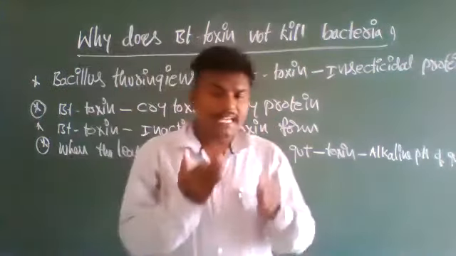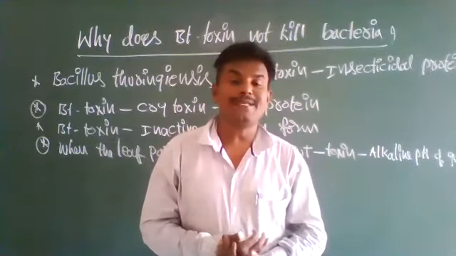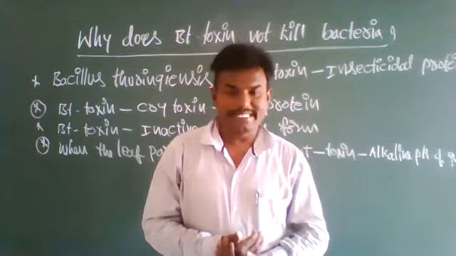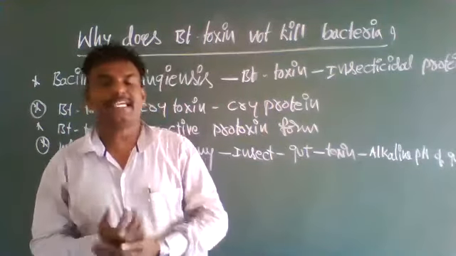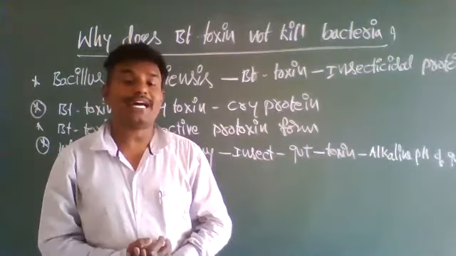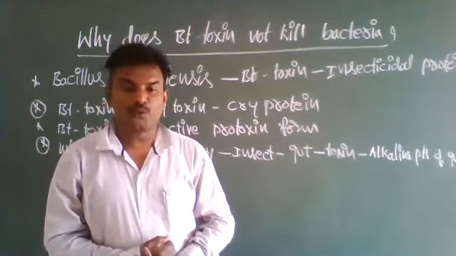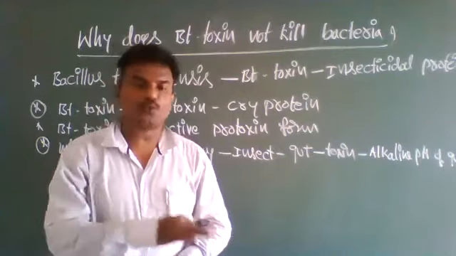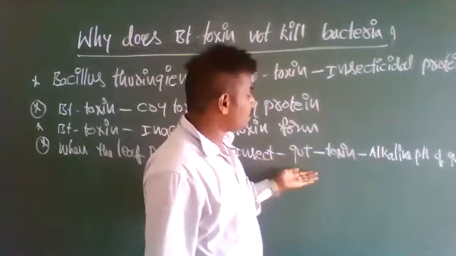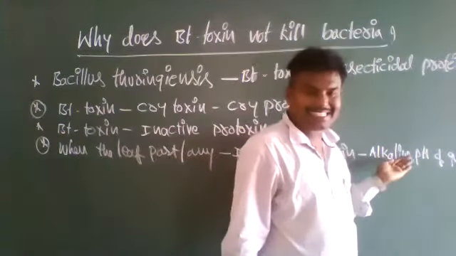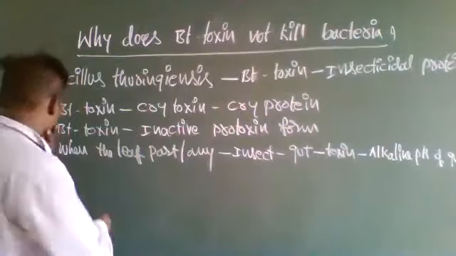So as long as this toxin is present in the bacterium Bacillus thuringiensis, it is in inactive form. When it enters the insect's gut, due to the alkaline pH, it dissolves and is converted into active toxin. Inactive protoxin is converted into active toxin only in the insect's digestive system, where the toxin solubilizes in the alkaline pH of the gut.